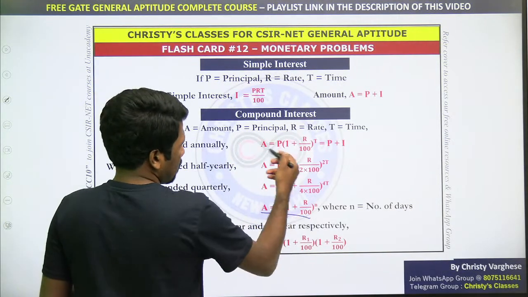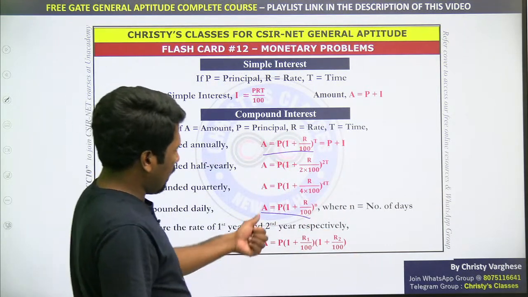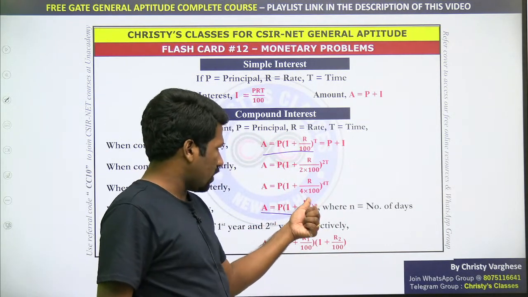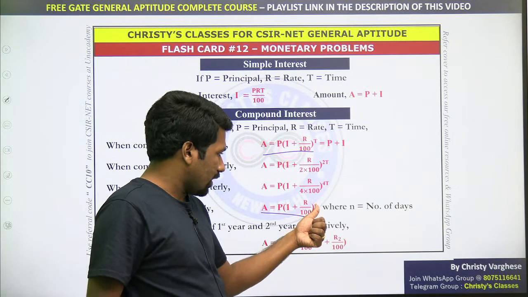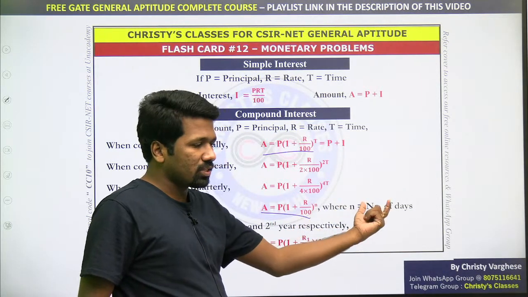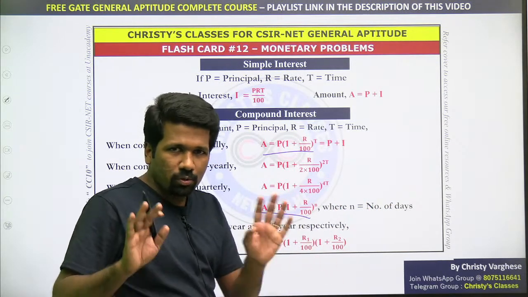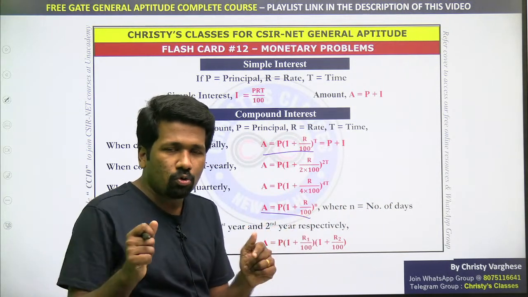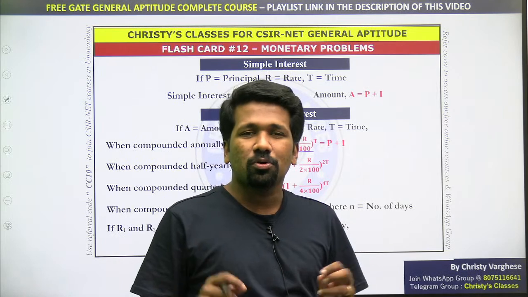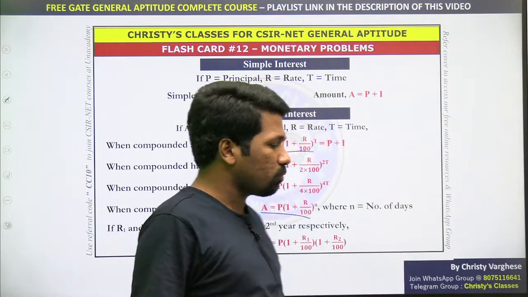Either this formula or this formula, both are the same only. Amount is equal to principal into 1 plus r by 100 raised to time period, and the time period here is daily, so number of days. I will show you that way, but after that I will tell you how to do it very fast without using this formula.